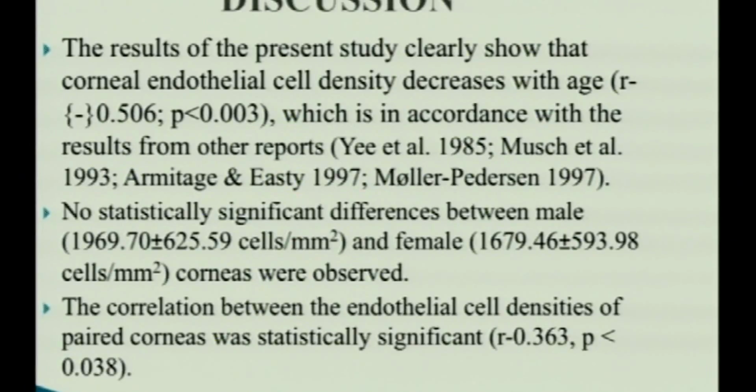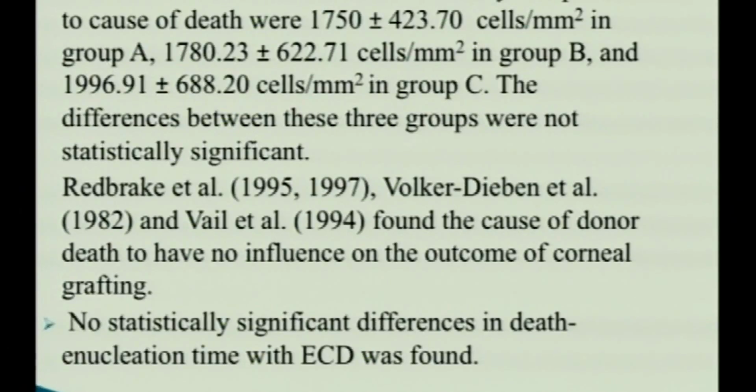The results of the present study clearly showed that corneal endothelial cell density decreases with age, which was in accordance with the various results from other reports. No statistically significant differences between males and females' corneas were observed. The correlation between the endothelial cell densities of paired corneas was statistically significant with an R value of 0.363. The mean corneal endothelial cell density compared to cause of death was 1750 cells per mm square in group A, 1780.23 in group B, and 1996.91 in group C.